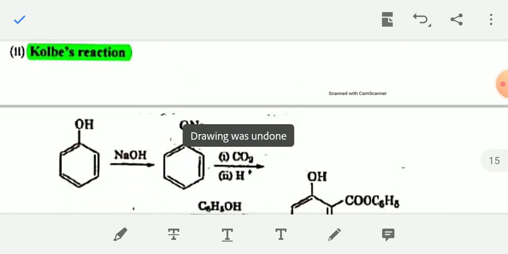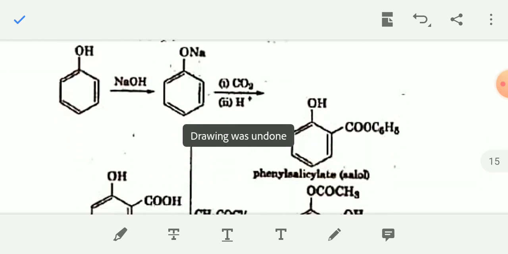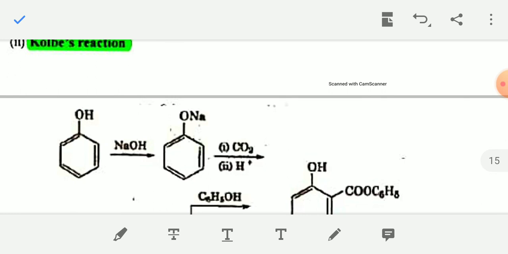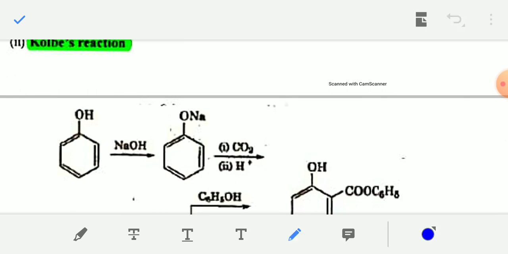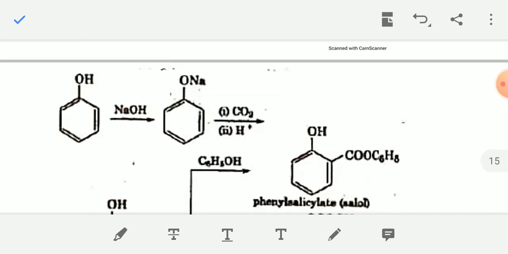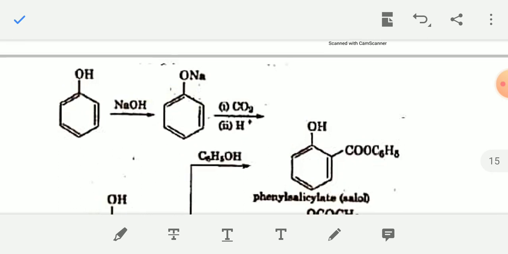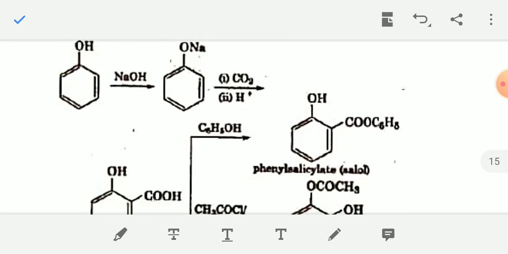The next type of reaction is Kolbe's reaction. Using this reaction you can also prepare salicylic acid from phenol. The name of this reaction, like Reimer-Tiemann, is Kolbe's reaction. So in this reaction also you can prepare salicylic acid from phenol.